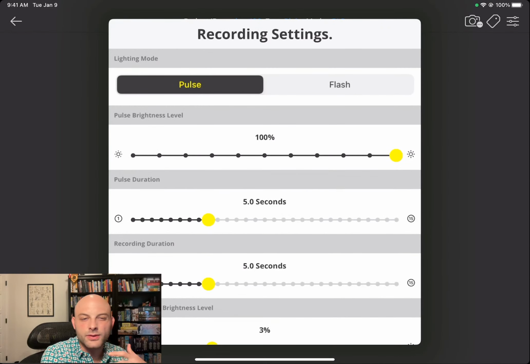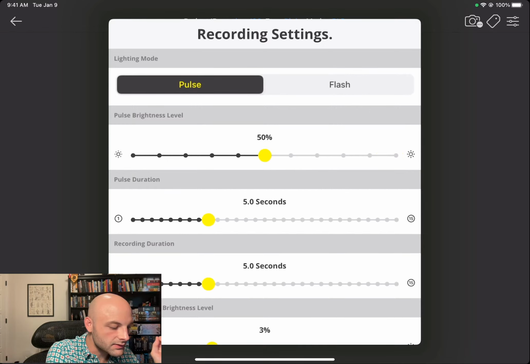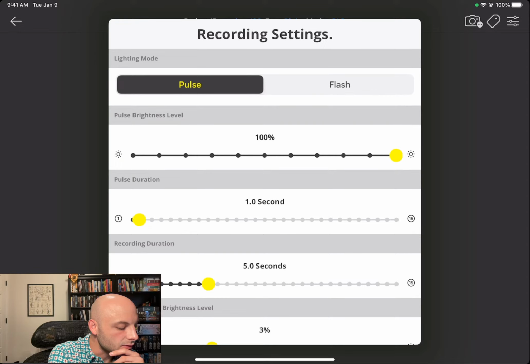This is where you can configure Reflex to your liking. Out of the box, you'll either have 50 or 100%, depending on your needs. I use this in a really well-lit room a lot of times, so the 100% is nice just to get a good range of motion in the pupil. But if you want to do a more sympathetic styled test, you can take the pulse duration and reduce that to 1 second. And then you can have the recording duration be 5 seconds. So that's a 1:4 split for the eye.